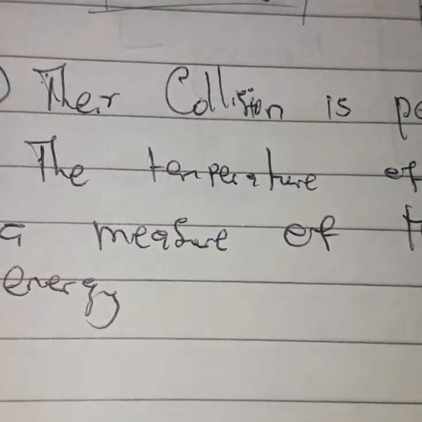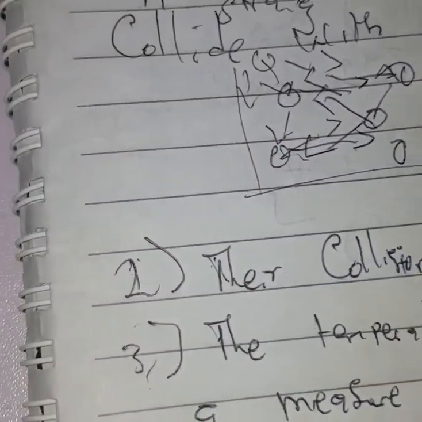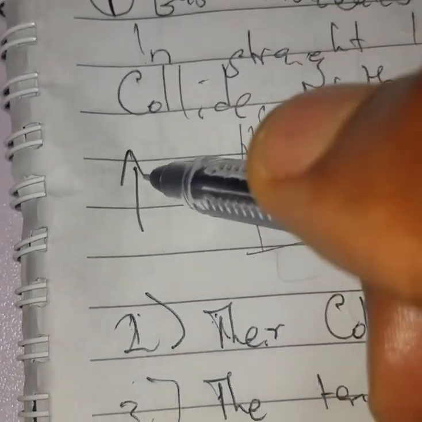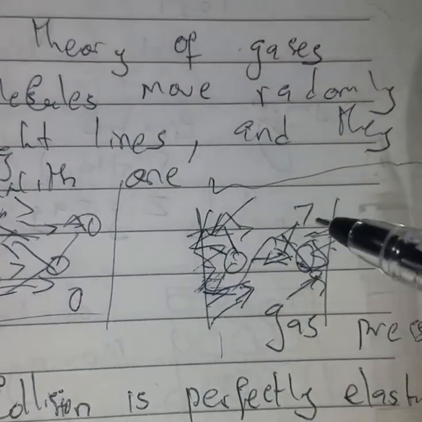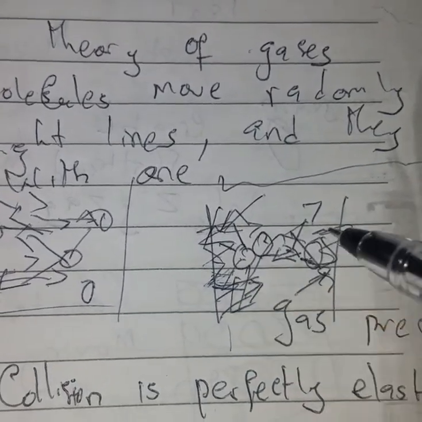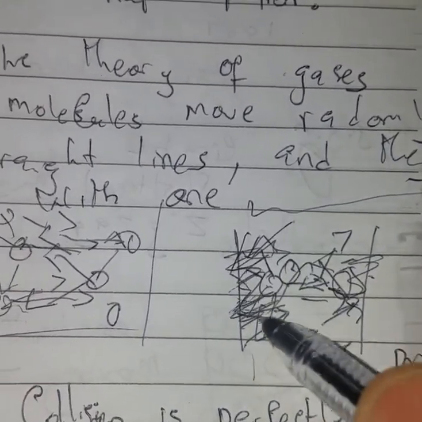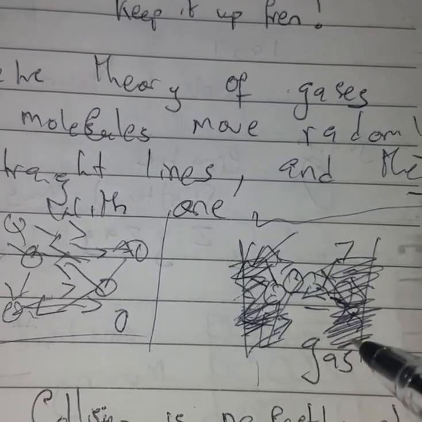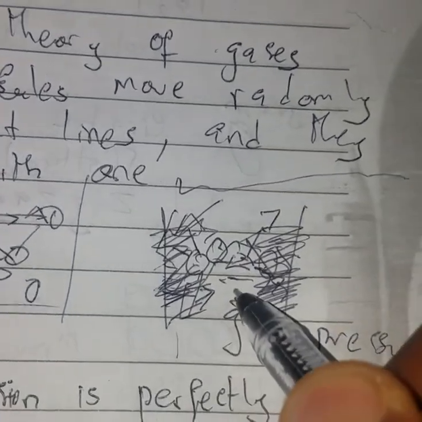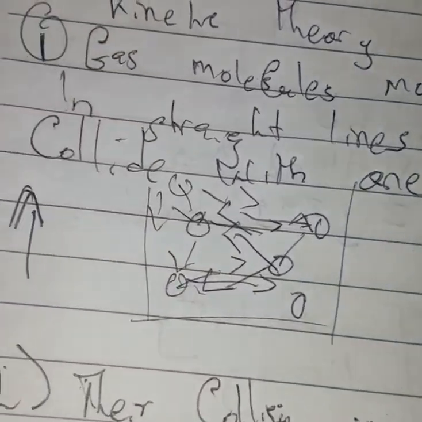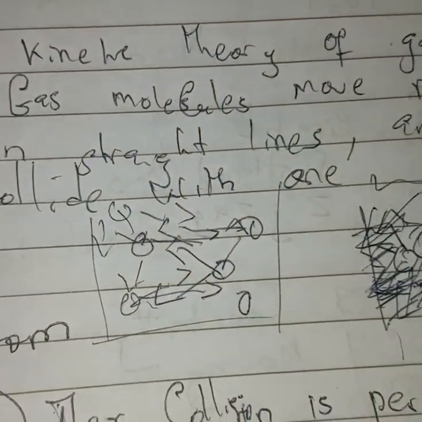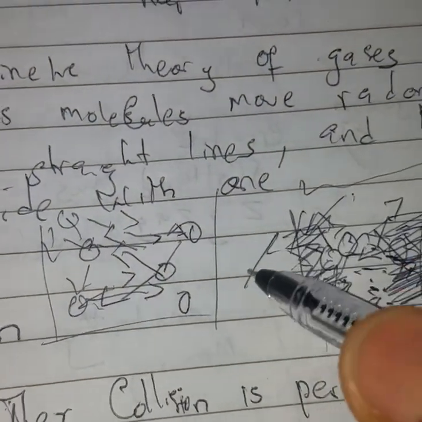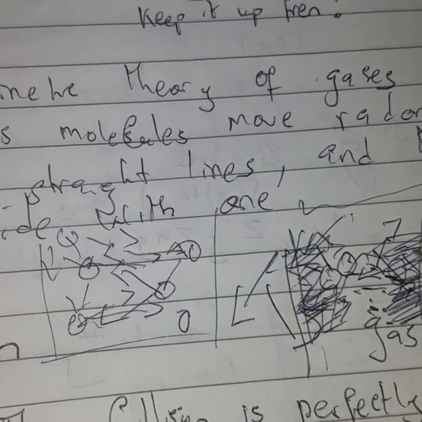It means that as the temperature increases, these molecules get more kinetic energy, and then they begin to move faster and exert more pressure on the walls of this container, such that if the container is not strong enough, you're going to have a boom, which means the container is going to explode because the particles will keep on bombarding the walls.